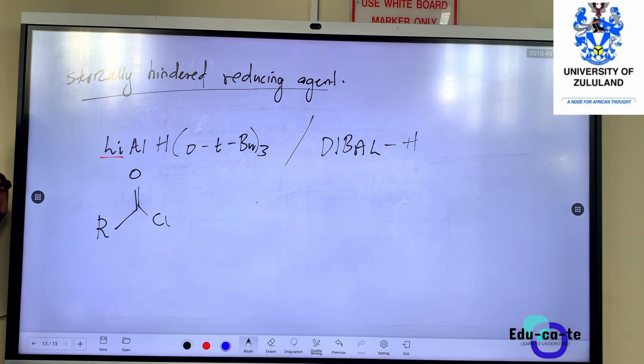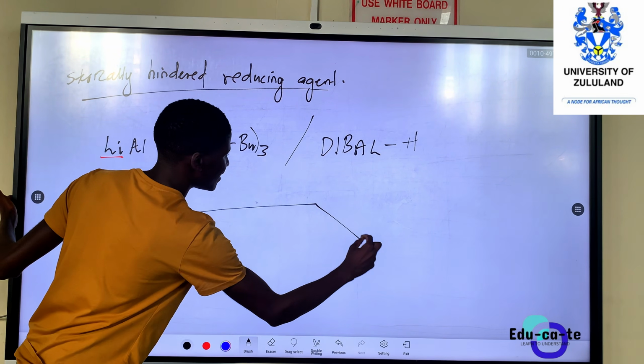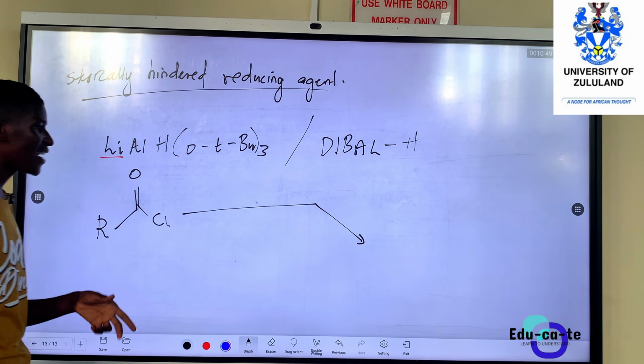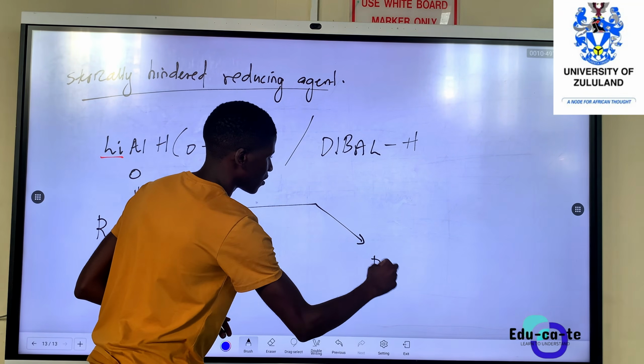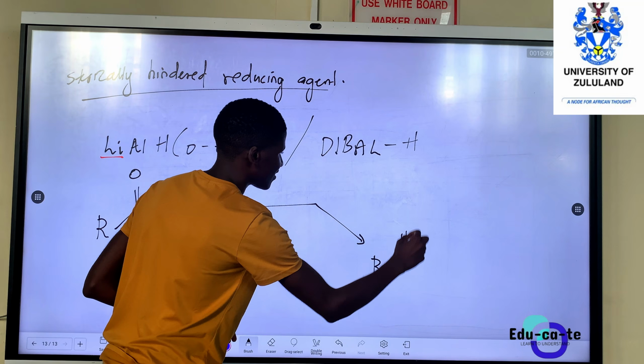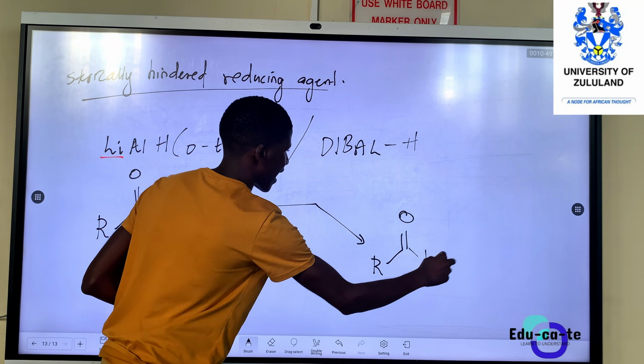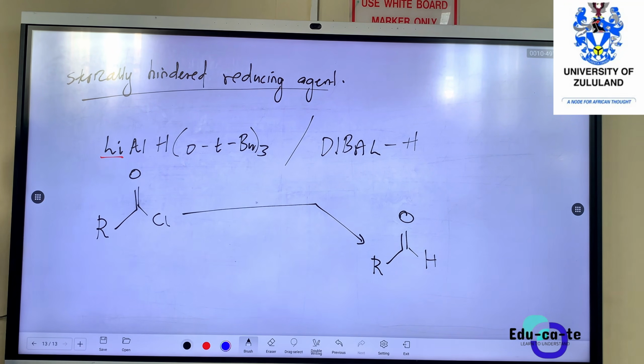And say we want to make an aldehyde from it. We want to make this aldehyde from acyl chloride. This is a carboxylic acid derivative. Or let us take an ester.